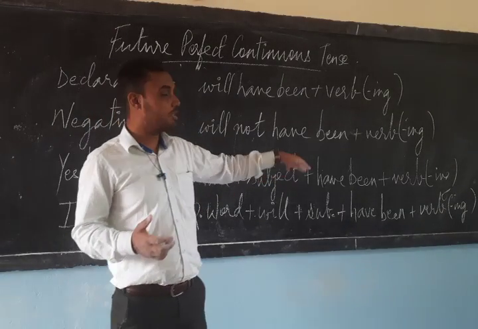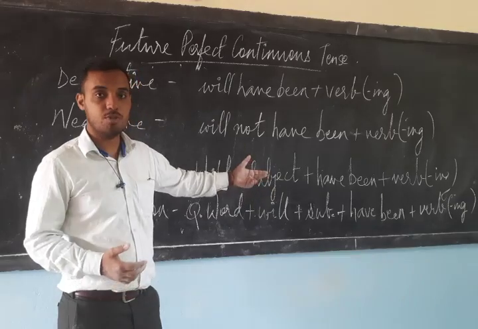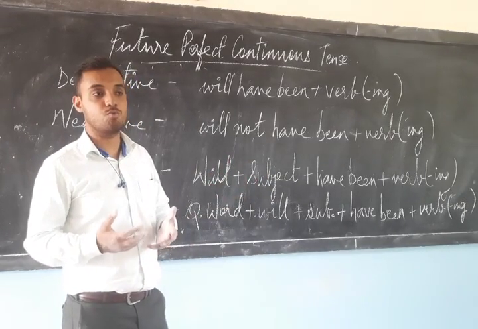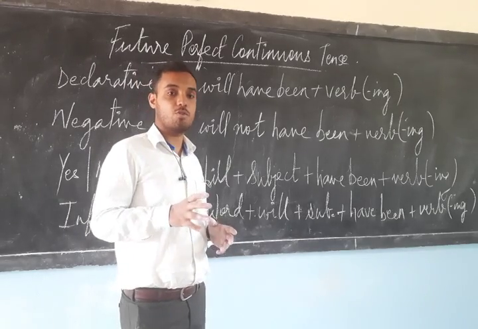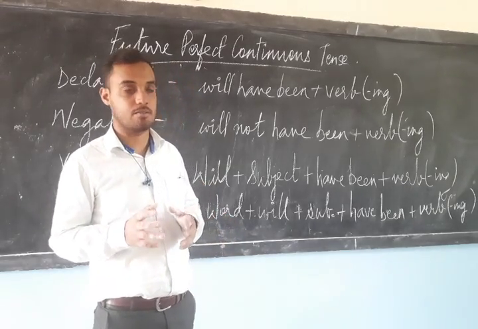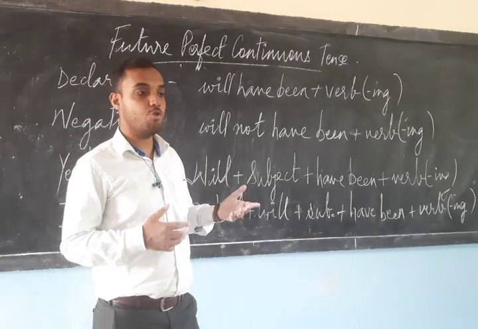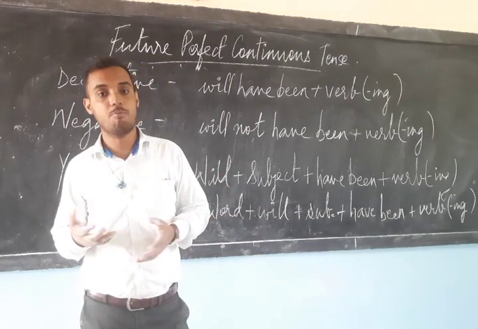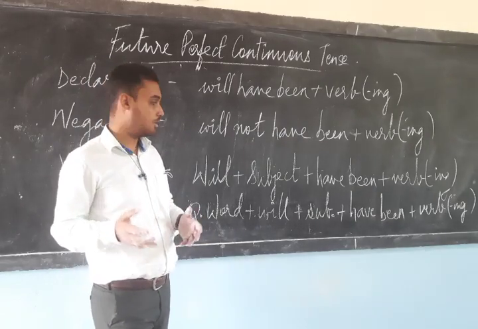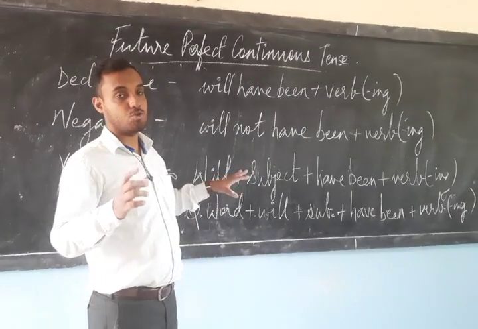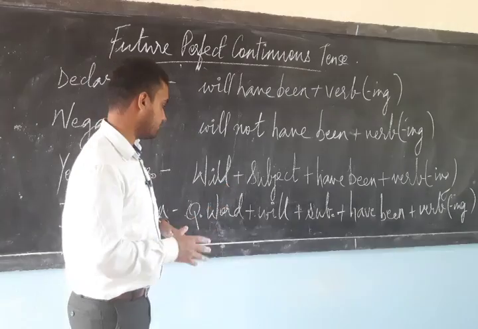Will you have been doing this work? Okay. Will you, subject I am using as you, will you have been doing this work? Question mark. Question mark is the most important thing. If you don't give a question mark, it will be regarded as a sentence. Okay. Will you have been singing? Will you have been eating? Will you have been doing this work? Will you have been doing their work? Question mark. So that is yes no question, where you answer in yes or no.